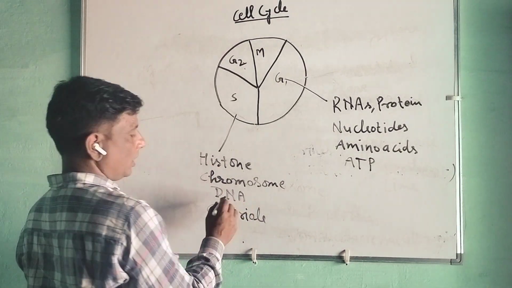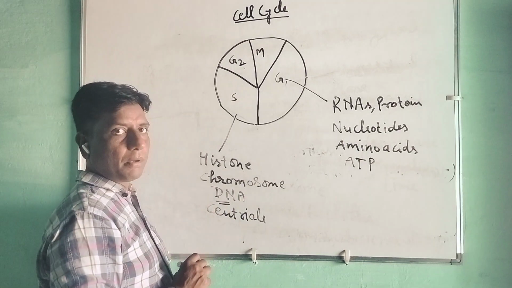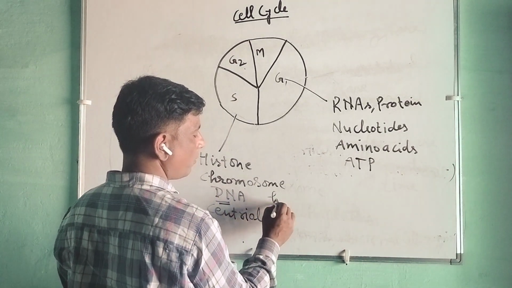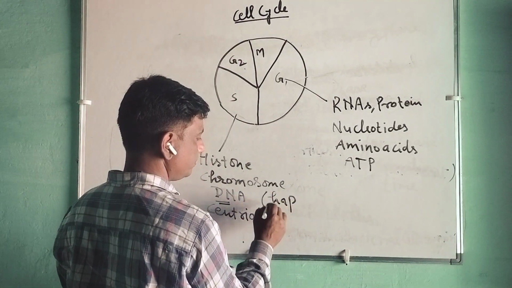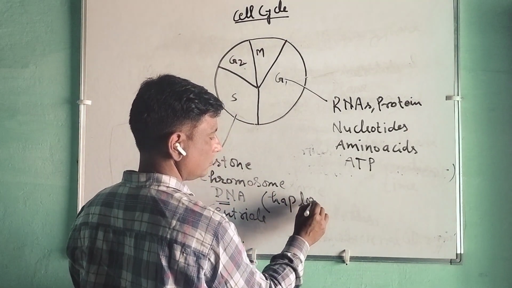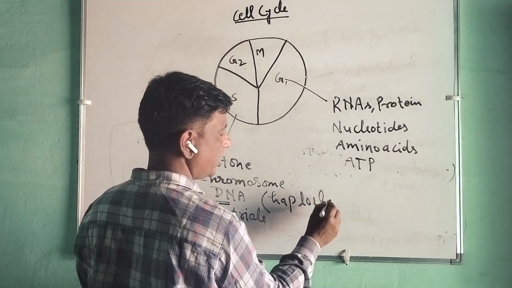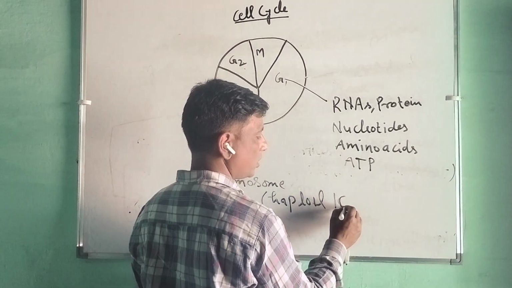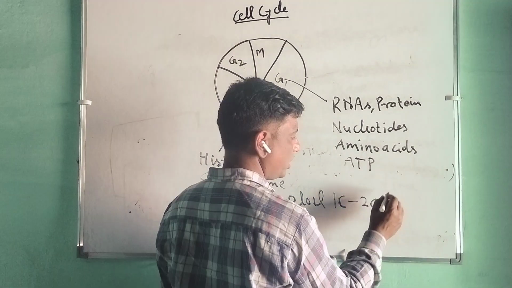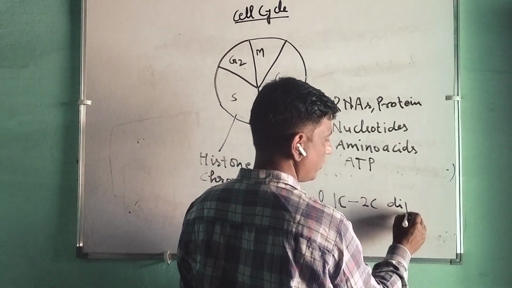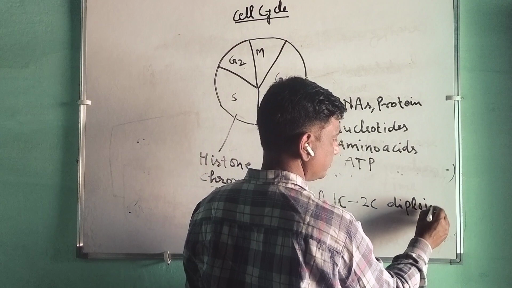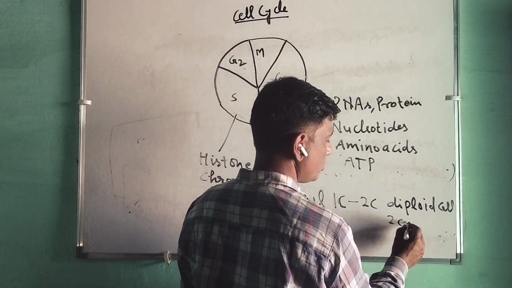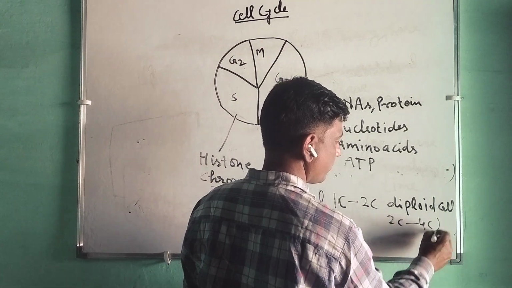Now, the DNA content will be doubled in the synthetic phase. In case of a haploid cell, the DNA content, previously 1C, will be 2C. In case of a diploid cell, it will go from 2C to 4C.